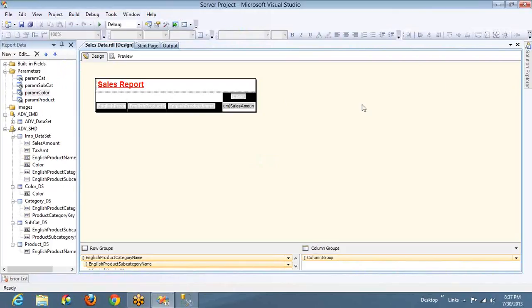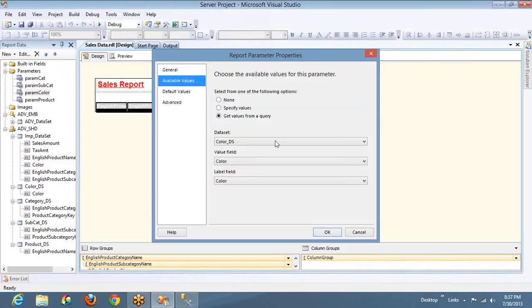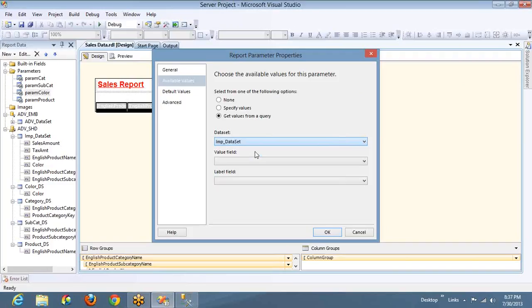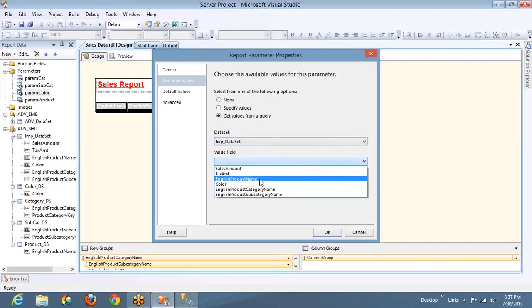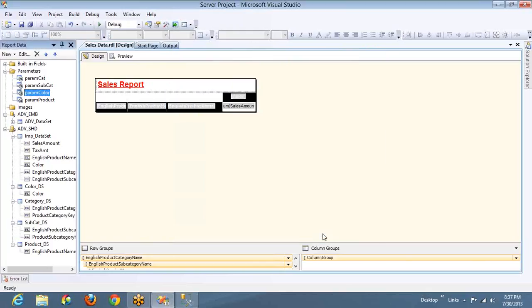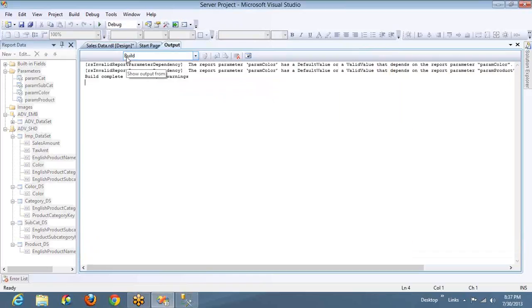Okay. First, let's jump into the issue that people are facing, when they try to use the color column from here in this parameter. Let me show you practically. Instead of going for the color data set, I'll go to the imp data set and the column is color. I can use this color, right? This is what Kranti has asked. Why don't I use it here? And Priya has raised an issue. Okay, I'm getting this error. So when you use it like this, you'll get this issue.